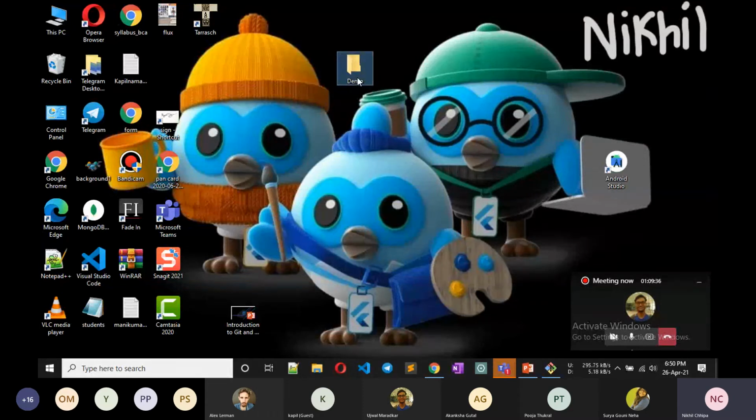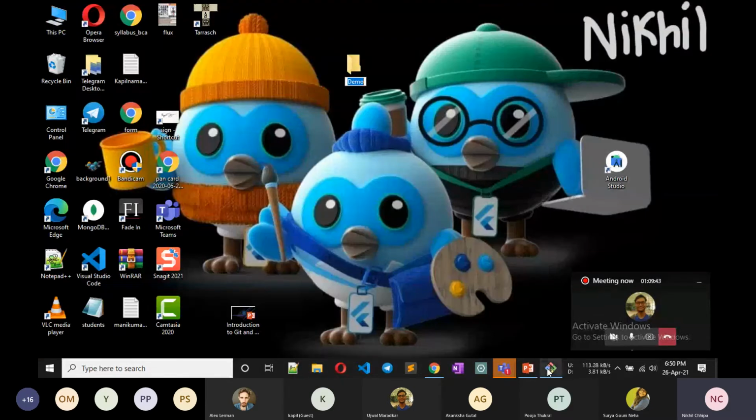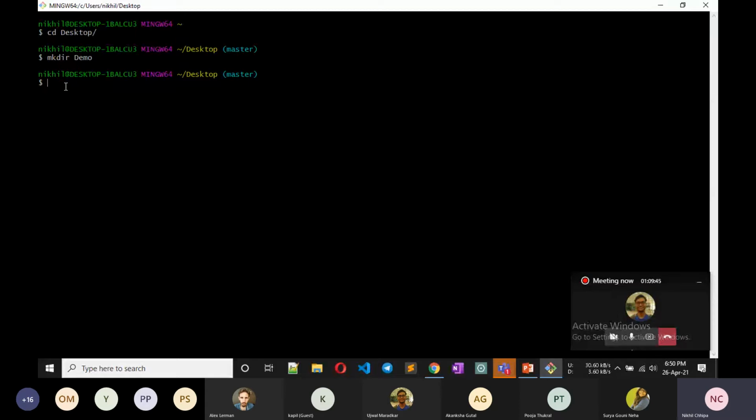In the start it is empty, but we will initialize it. It's just like a new folder that we created on our desktop, but Git doesn't know about it. Git doesn't track all the changes that we make in it.